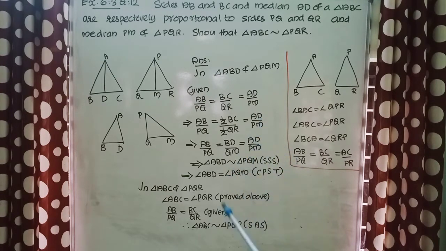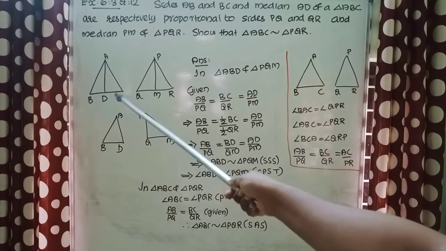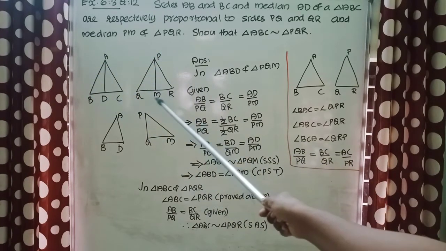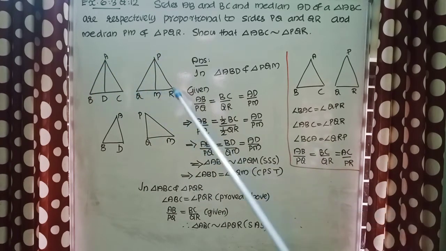So we have got angle B equal to angle Q. It is here also angle B and angle Q. So we can select this condition angle ABC equal to angle PQR because angle ABD is same angle ABC. Angle PQM is same angle PQR.